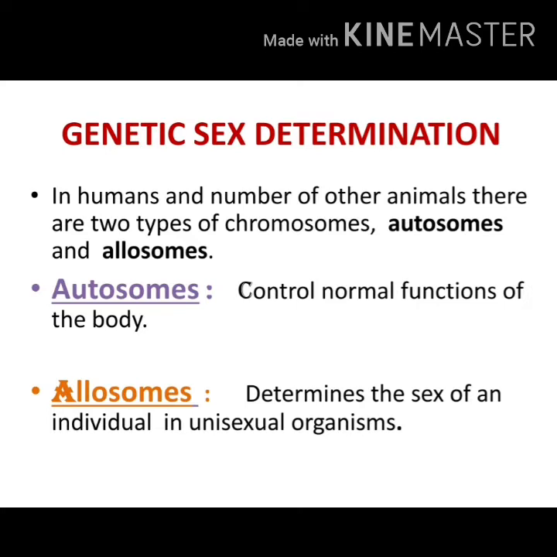Unisexual organism means male and females are separate. Bisexual or hermaphrodite means a single organism will have both the sexes in that same organism. For example, earthworm is a hermaphrodite. It can produce both male and female gametes.